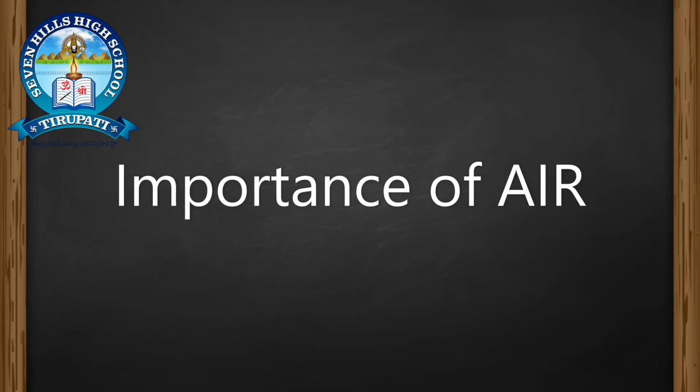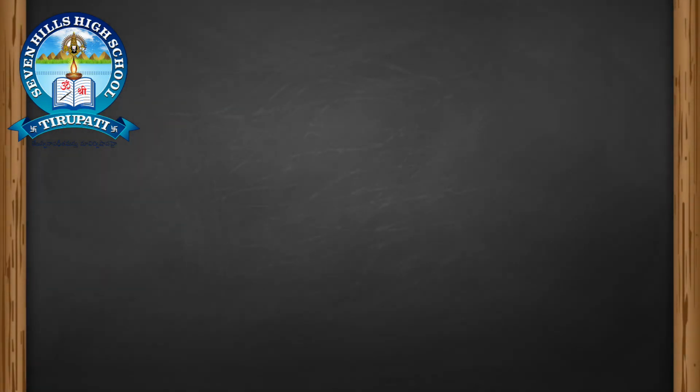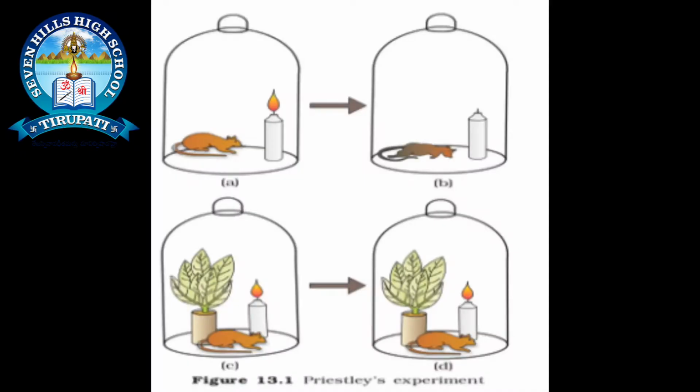According to Joseph Priestley, in the year 1774 he observed that some gas released from plants is essential for the burning of a candle and helpful for the survival of living organisms. In 1774, Joseph Priestley discovered oxygen.